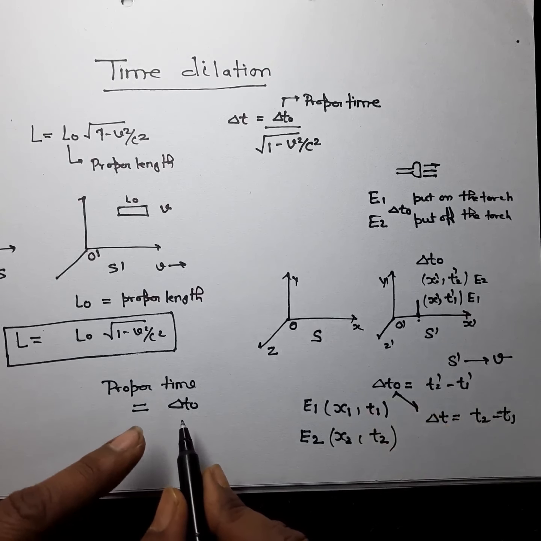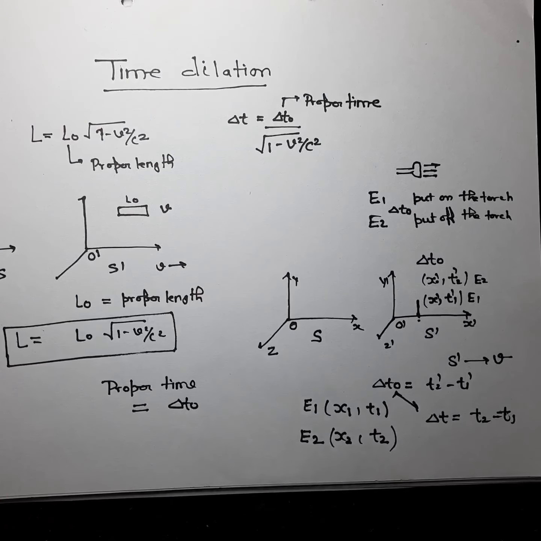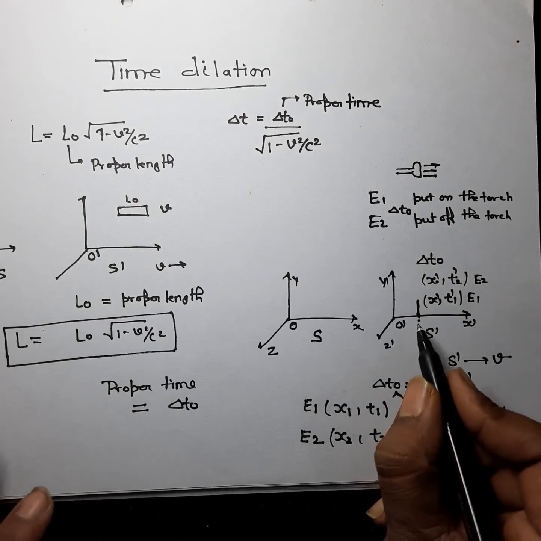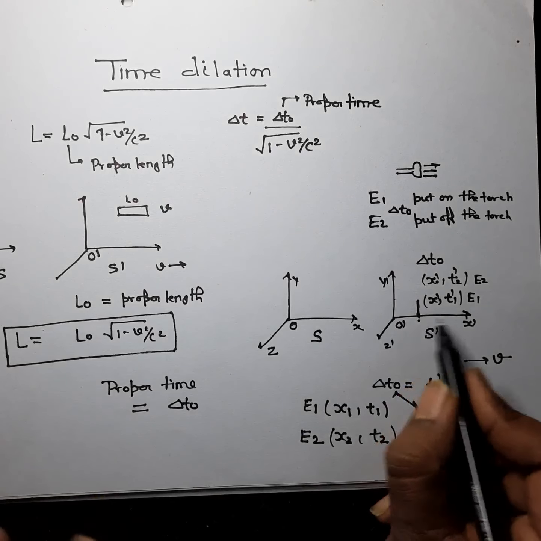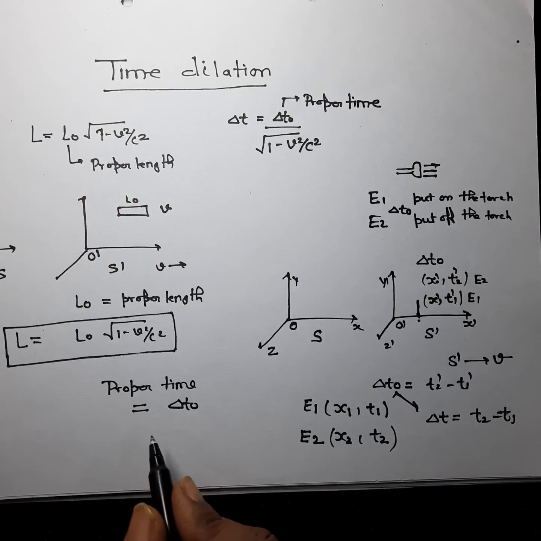So what is proper time? The proper time is the time interval between two events in a frame of reference where the event position does not change.